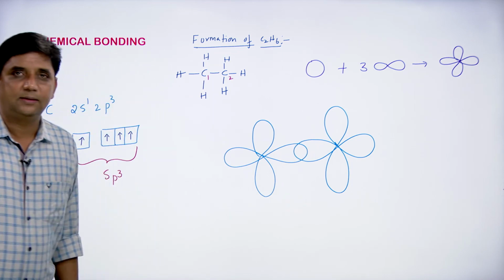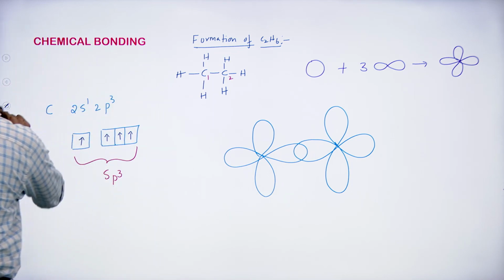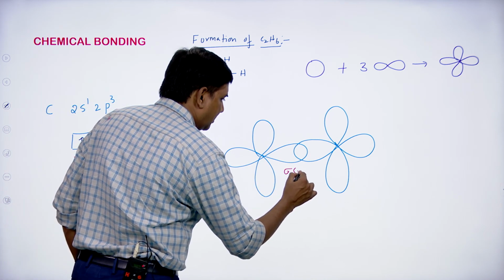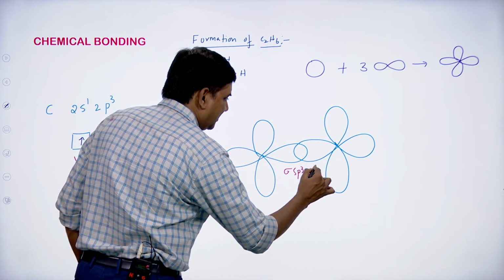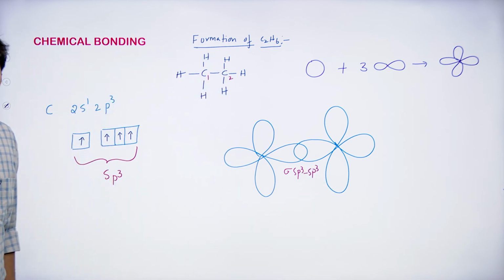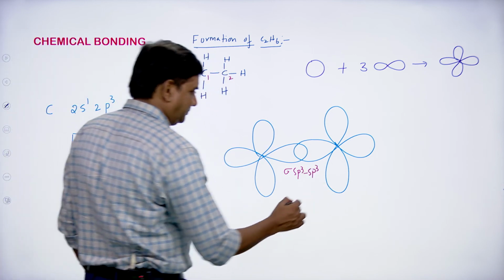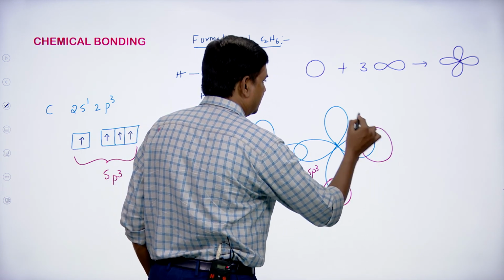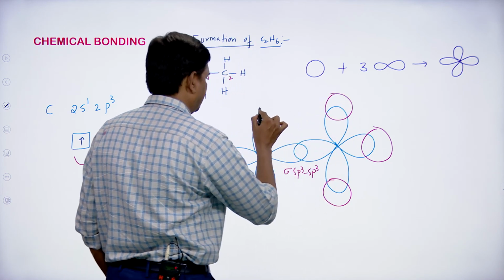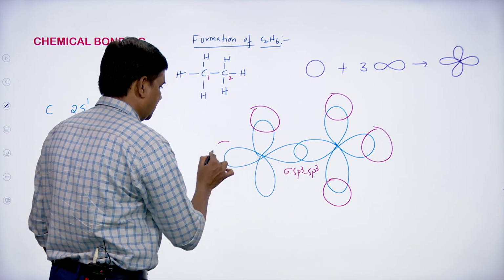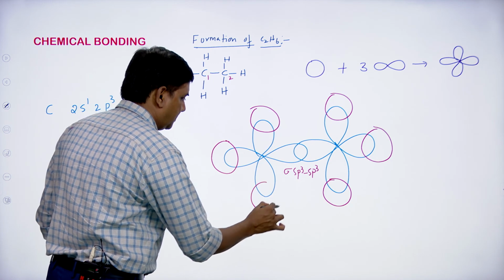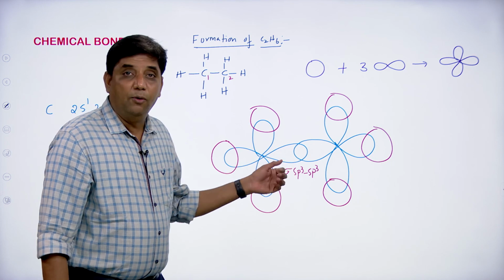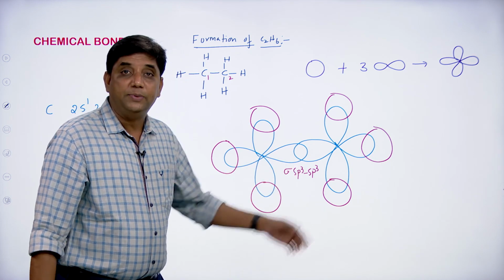Like this. This is sigma sp3 overlapping. Like this, there will be overlapping between the two carbon atoms, sigma sp3.